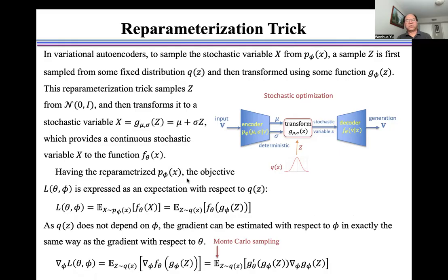Having the reparameterized p_phi(x), the objective L is expressed as an expectation with respect to Q, as shown here. As Q doesn't depend on phi, the gradient with respect to phi can be estimated in exactly the same way as the gradient with respect to theta, as shown here. We use Monte Carlo sampling to calculate this expectation.